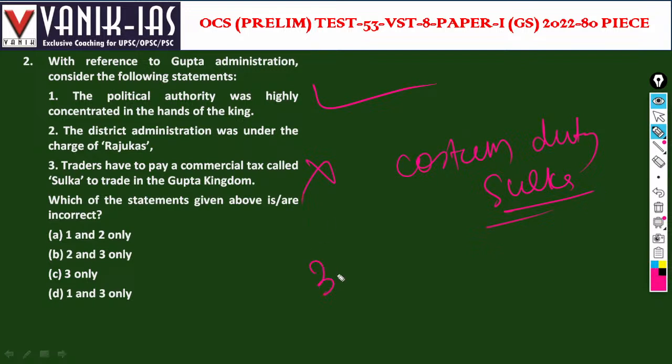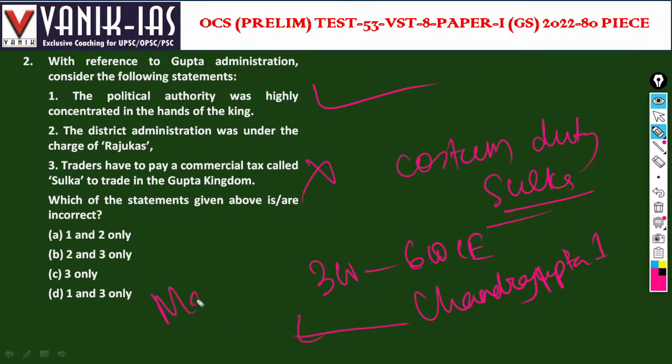Gupta period is between 300 to 600 CE. The first important ruler is Chandragupta 1, who has the title Maharajadhiraja. Last time they asked this question.